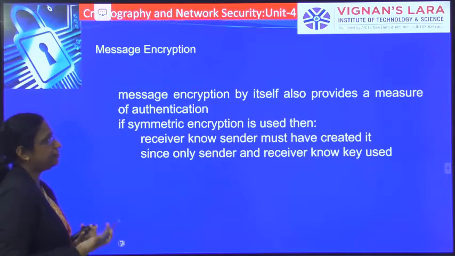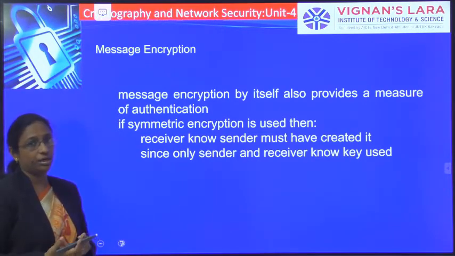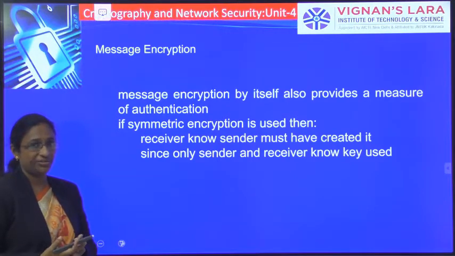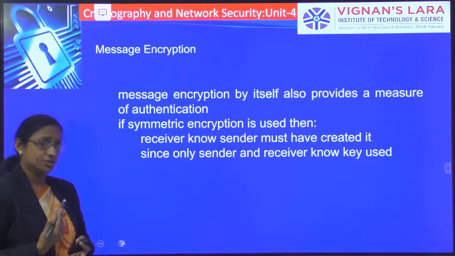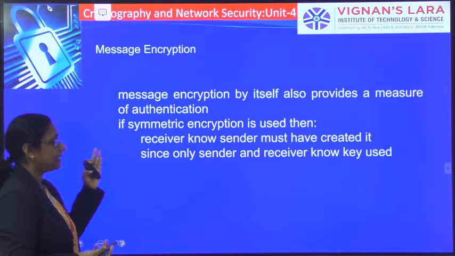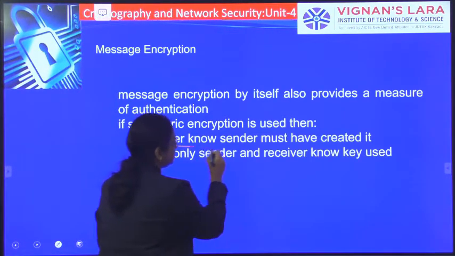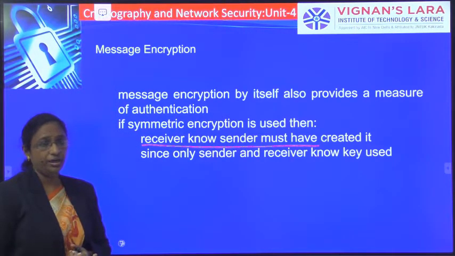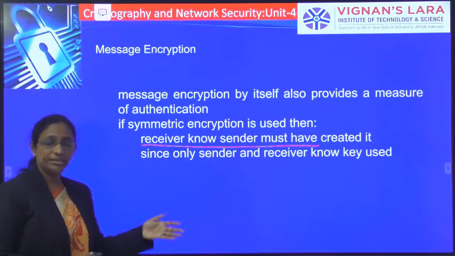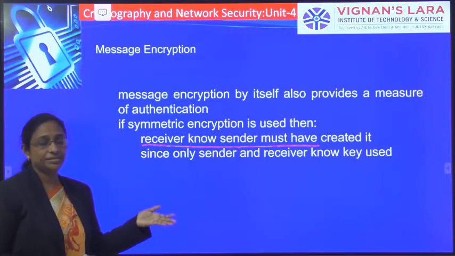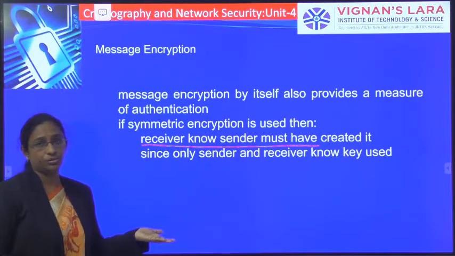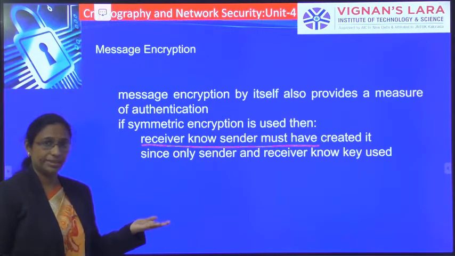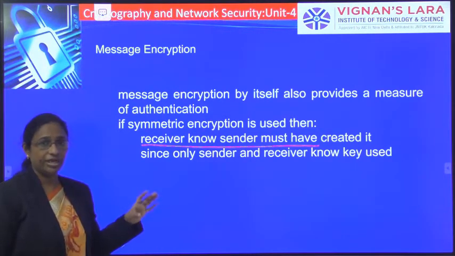Already we know there are two types of encryption, symmetric encryption and asymmetric encryption. If you are using symmetric encryption, how is it authenticating? Since it is a symmetric key, only the sender and the receiver know the key. Since only the sender and receiver know the key, the message must have been encrypted by the sender. That is nothing but authentication, where you verify the identity of the source.